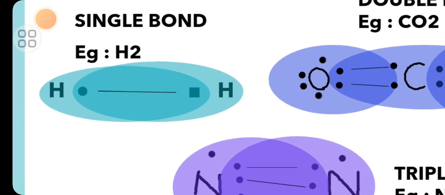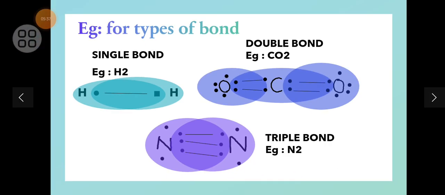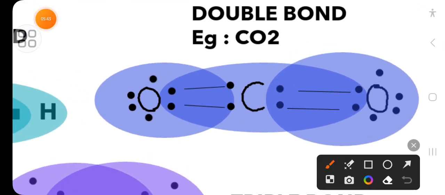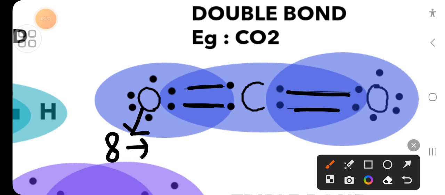Similar is the case with CO2 also, right? CO2 is the example of a double bond, because over here we can see double bonds being formed. Oxygen atomic number is 8 and its electronic configuration is 2,6.